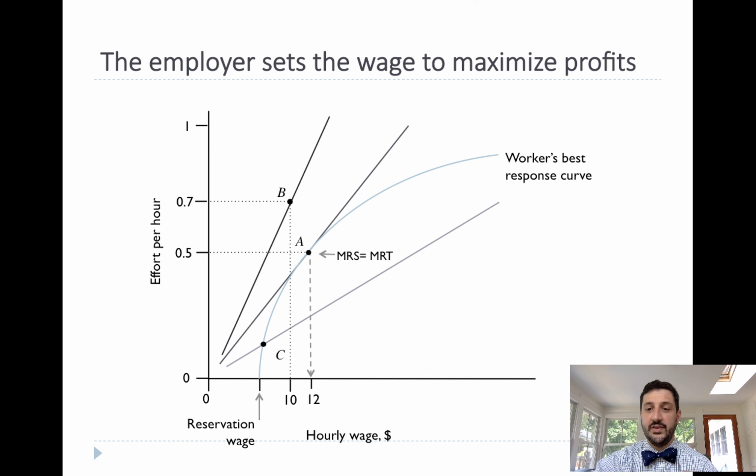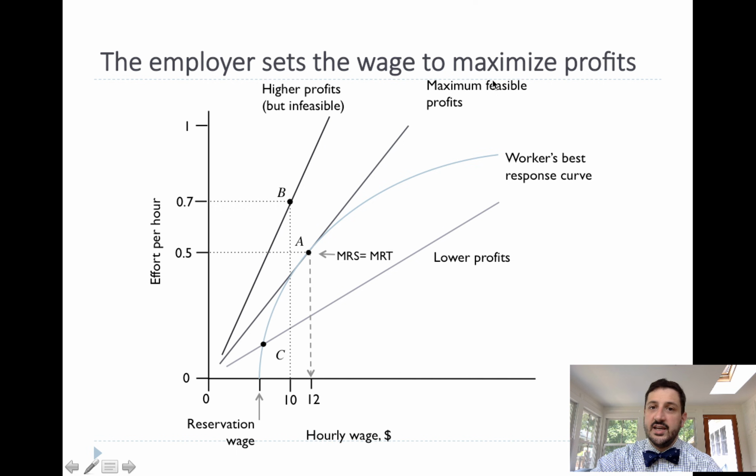And so we're going to talk about that a little later, about some of the things that will change the worker's best response curve. So in this case, our medium profit isoprofit curve is the maximum feasible profits. They could be on the lower profit curve, but they wouldn't want to be. They'd like to be on the higher profit curve, but it's infeasible. So that's where we find this equilibrium. We're going to stop there, and we'll talk about some of the ways that firms try to get on that higher profit curve in the next video.